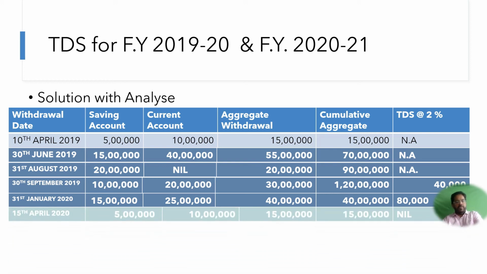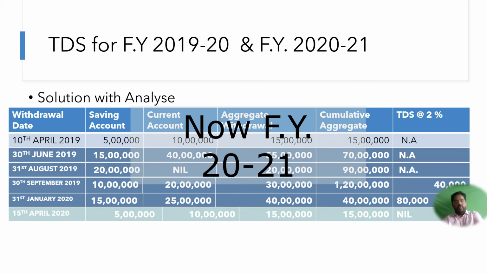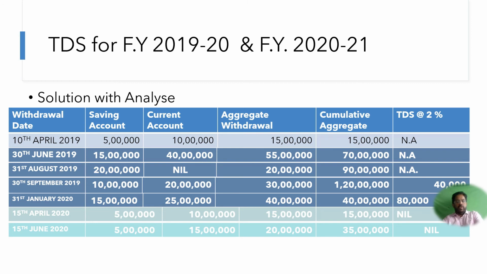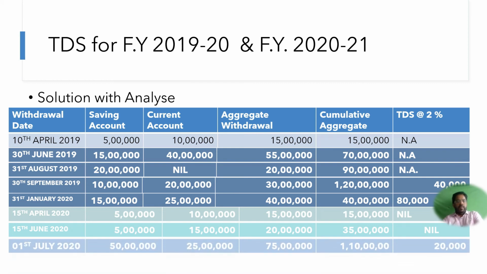Now let us come to the second year. In the second year, what has happened? He is withdrawing, so the fresh limit will start to be calculated. Now he is withdrawing 15 lakhs. So no TDS is applicable at this moment, it will be nil. On 15 June again he withdraws 35 lakhs, and it is also not applicable. Then he crosses the limit by 10 lakhs. So here, if the specific circumstance is not applicable, TDS will be deducted at 2%,